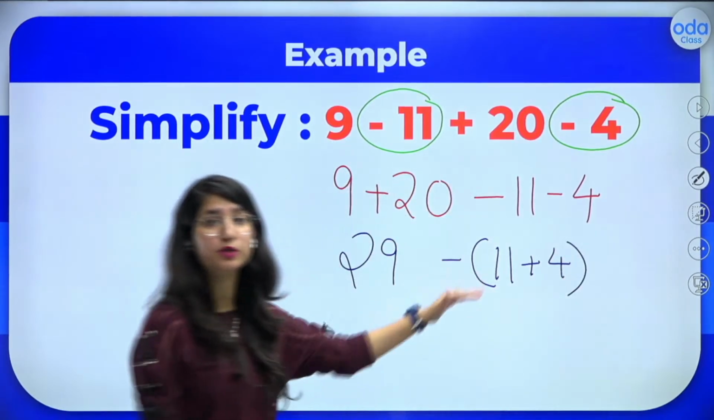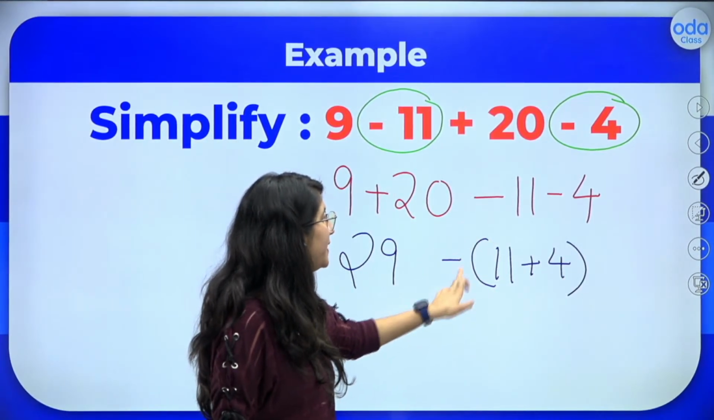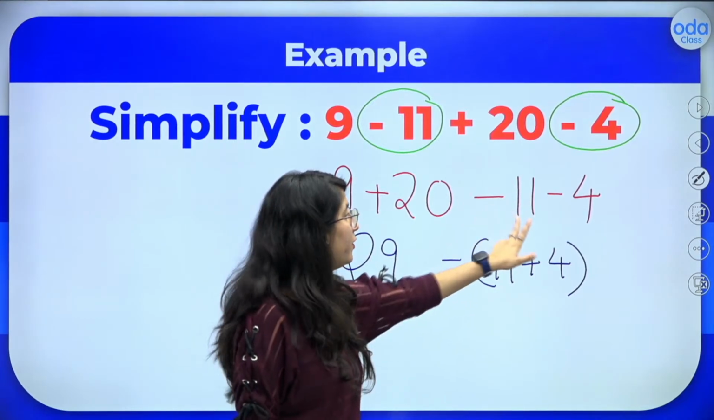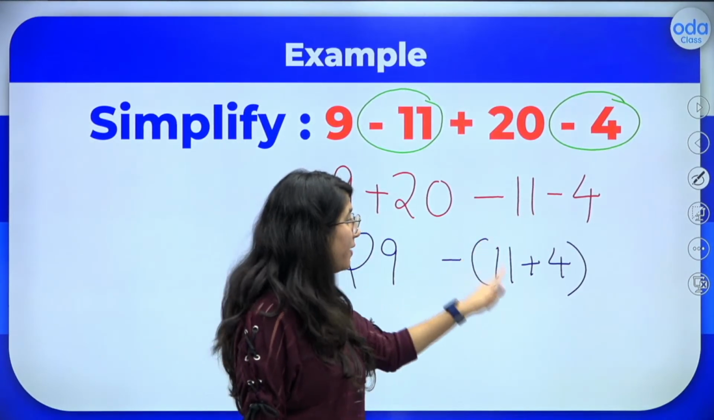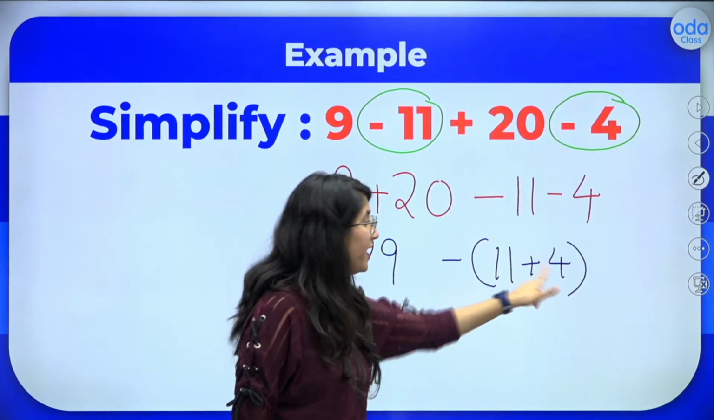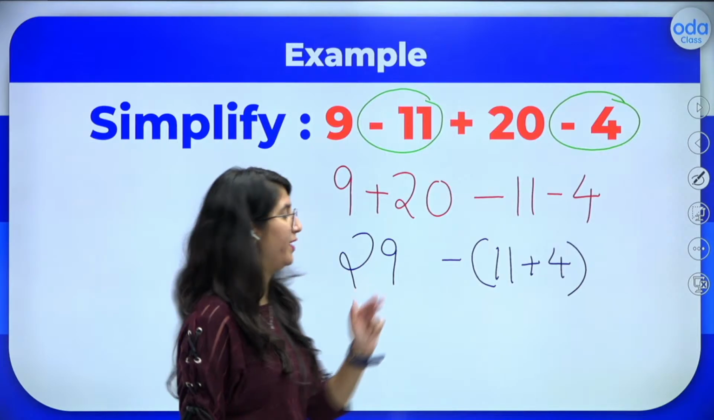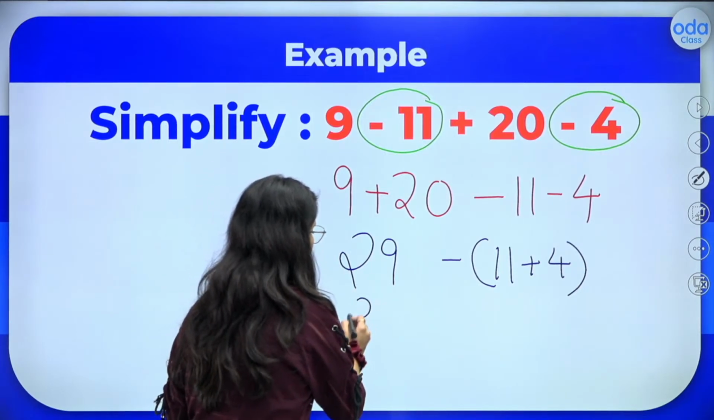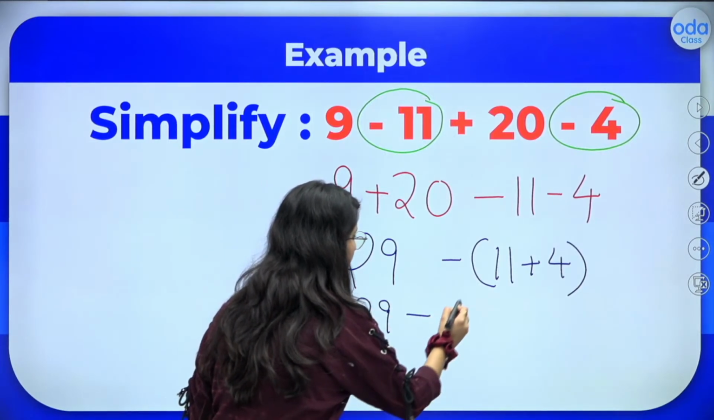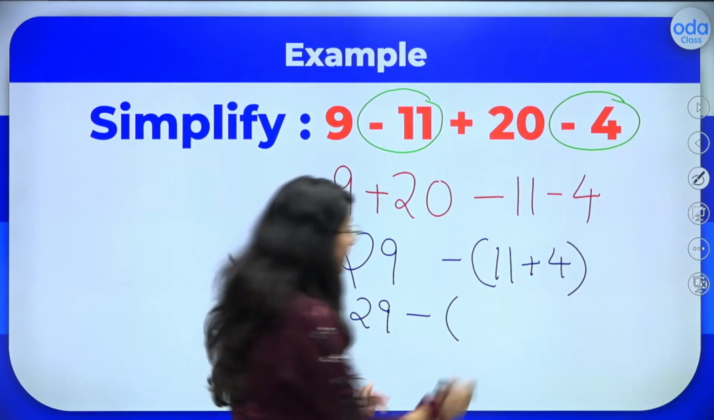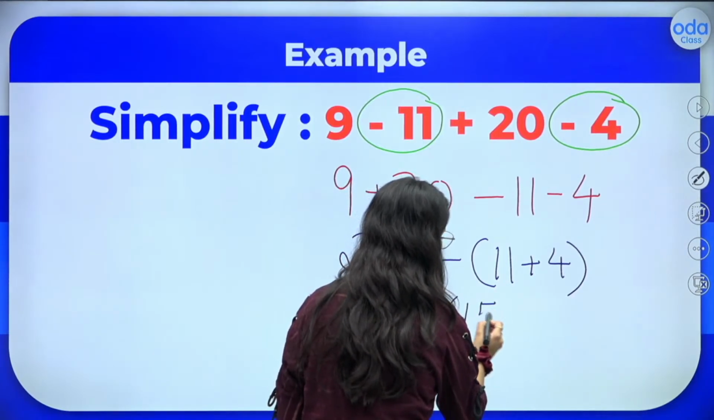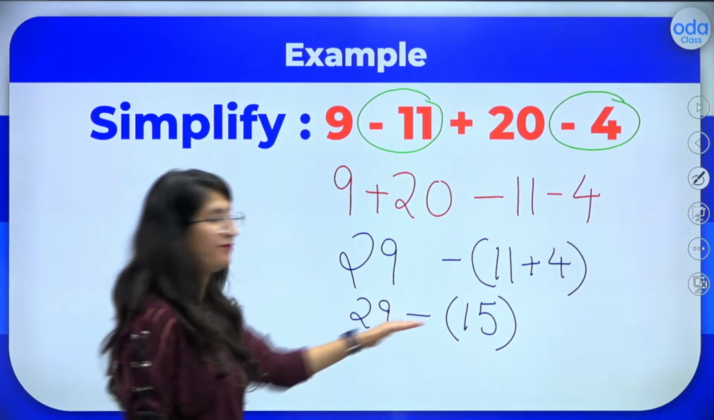I hope I'm clear to all of you. What I did, I wrote the minus sign common out for 11 and 4. So now 11 also becomes positive and 4 also becomes positive. Now I will be adding 11 and 4. So 29 minus, what is 11 plus 4? It is 15.